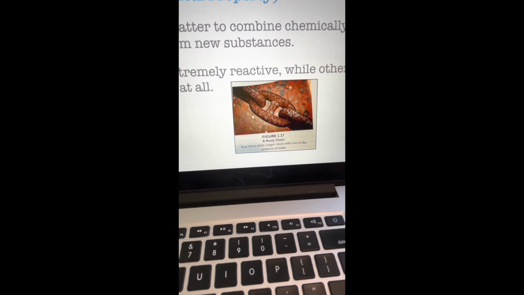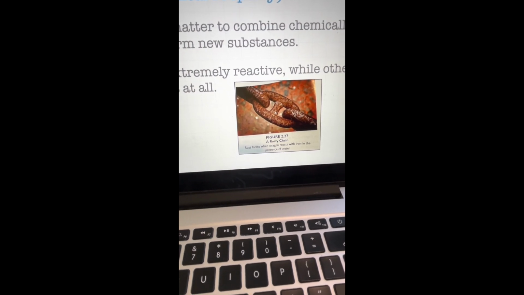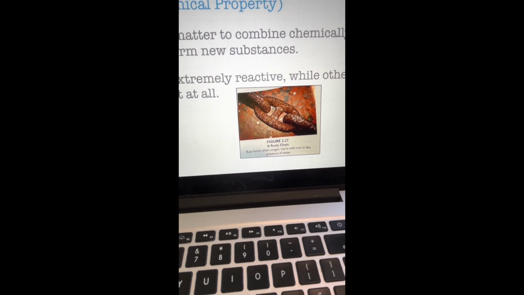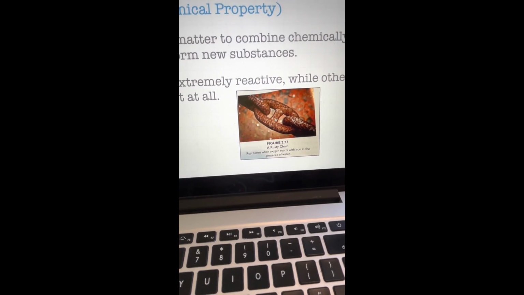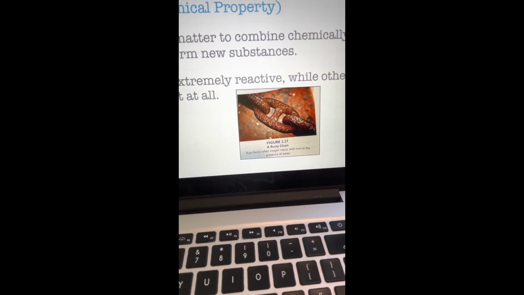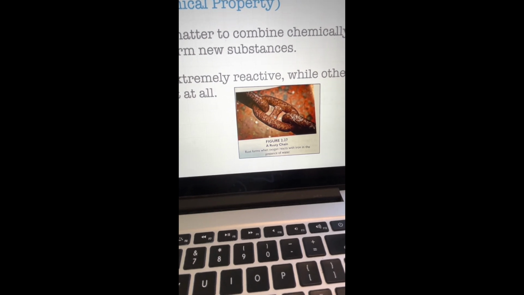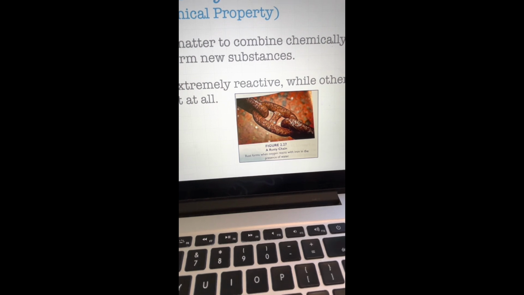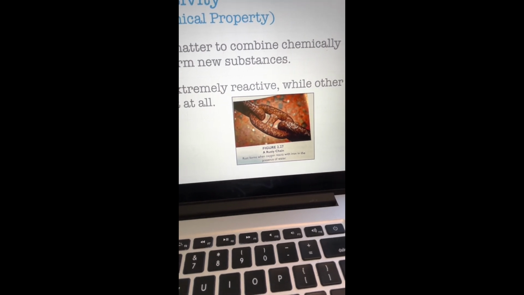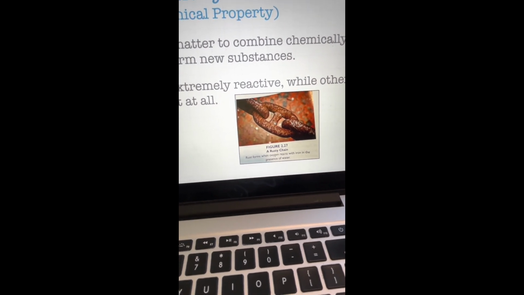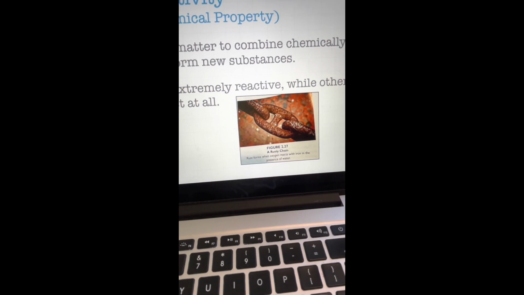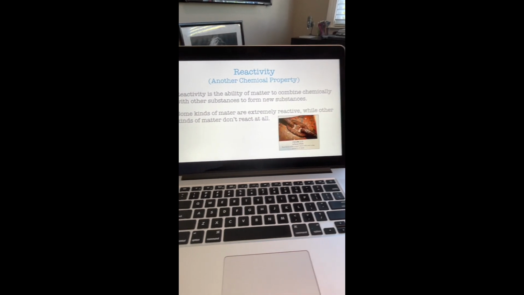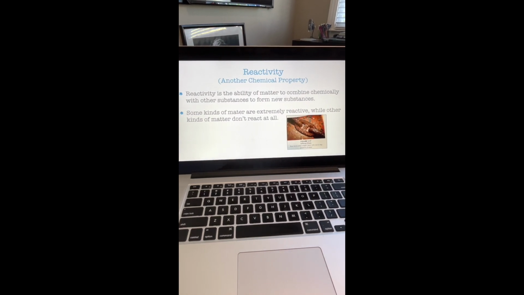Oxygen is a highly reactive element. Helium, on the other hand, almost never reacts with anything. You can see how oxygen reacts with iron metal and water. The iron chain shows signs of rust, a reddish-brown substance. Rust makes the chain brittle and weaker, so it is more likely to break. Again, another example of a chemical property.